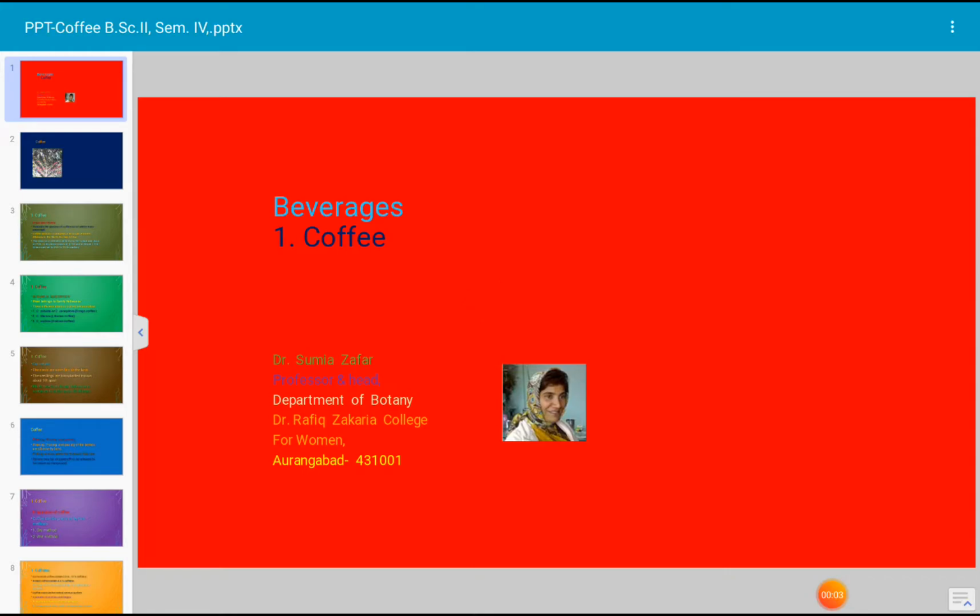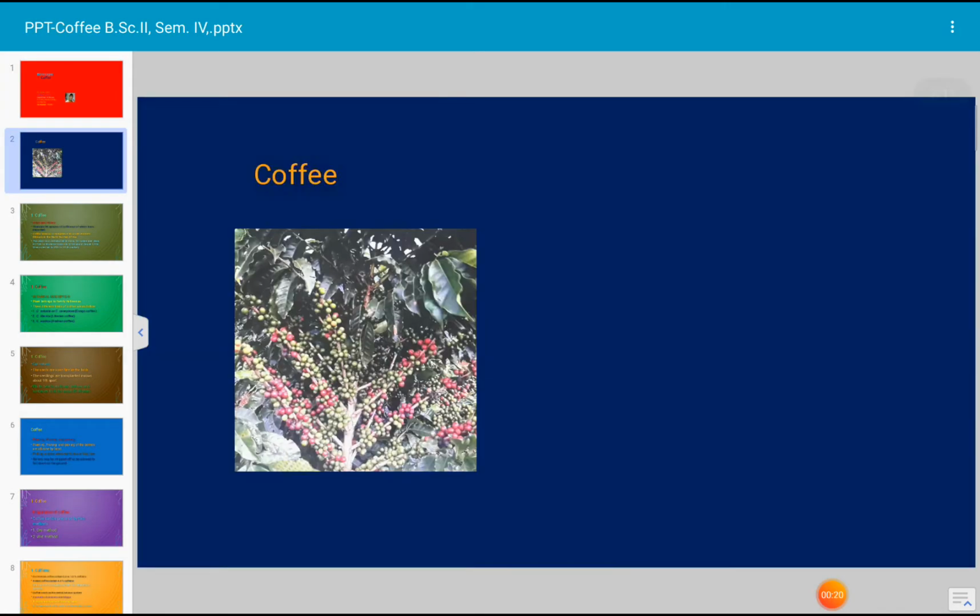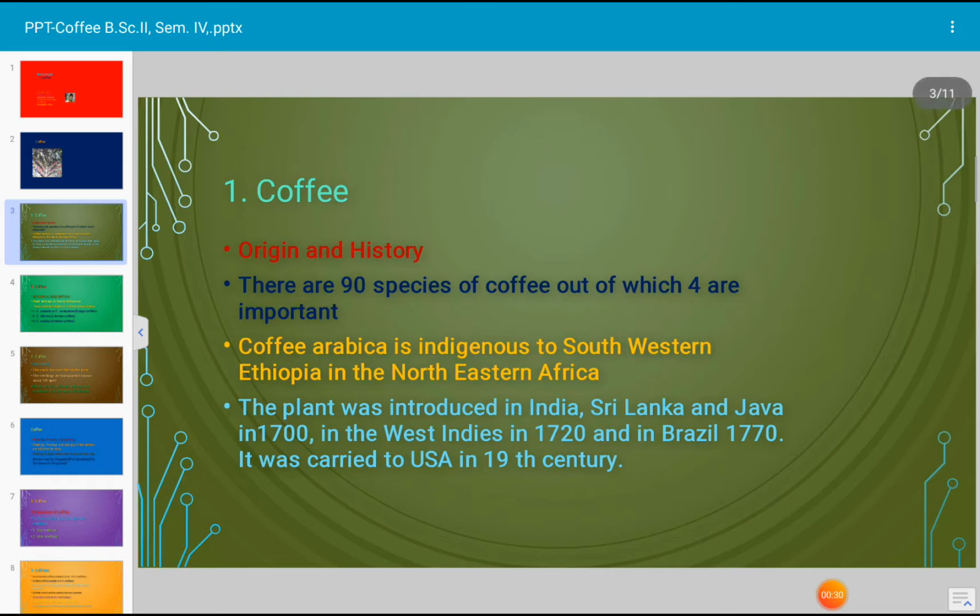Today's topic for discussion is the coffee plant. The coffee plant is very common throughout the world. Coffee is a non-alcoholic beverage. Let us see the photograph of the coffee plant. This is the photograph of coffee, and let us see the origin of the coffee plant.